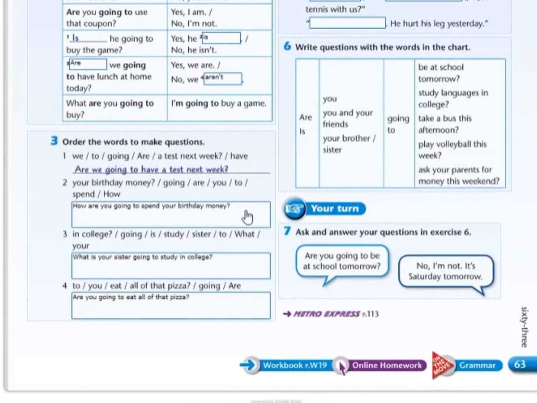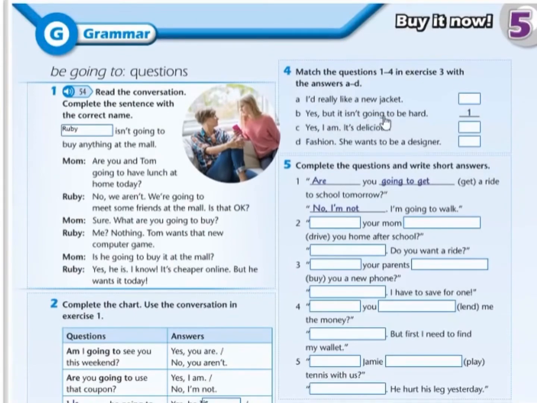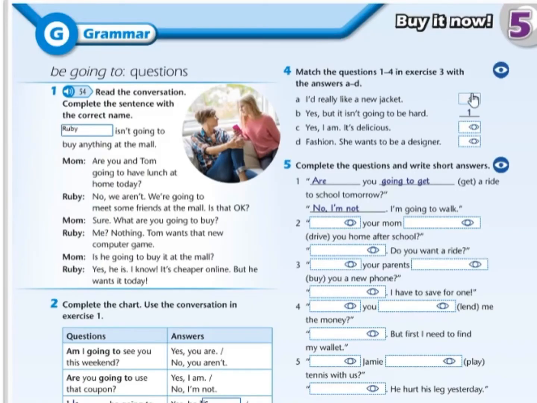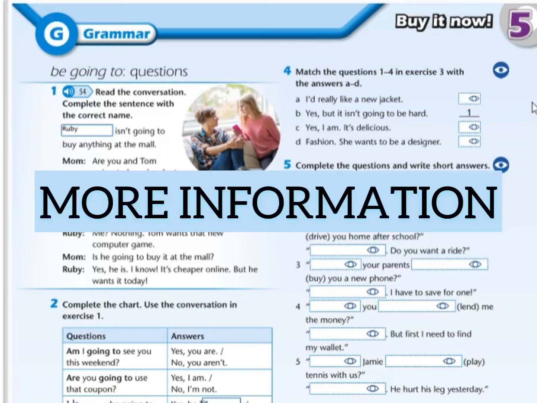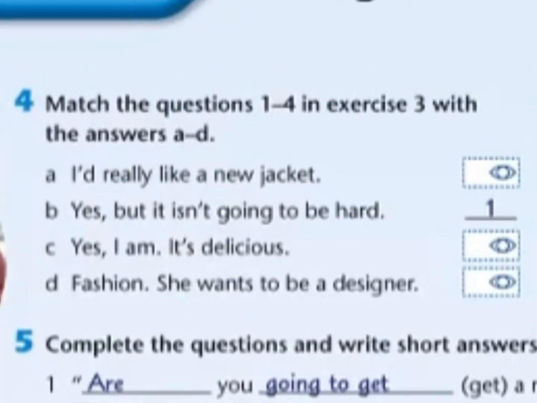Number 1 is done for us. Are we going to have a test next week? So the answer is going to be yes, but it isn't going to be hard. Now you're going to check if it is a yes-no question or if you're asking for more information. Look the next. How are you going to spend your birthday money? Check the answers that we have more information. In this case, I'm asking how. So, I'd like a new jacket.